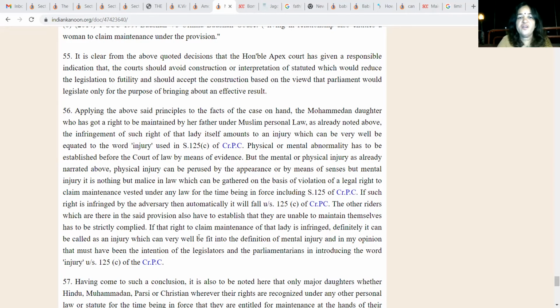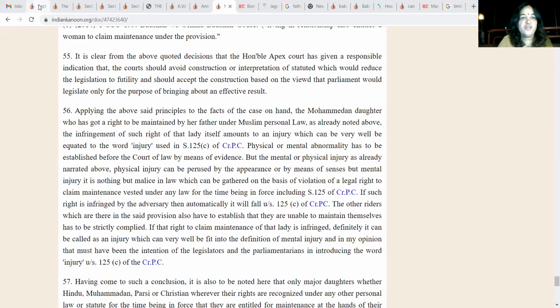If that right of the lady to claim maintenance is infringed, definitely it can be called an injury, which can very well fit into the definition of mental injury. And in my opinion, that must have been the intention of the legislators and the parliamentarians in introducing the word injury under Section 125(1)(c) of the CrPC.